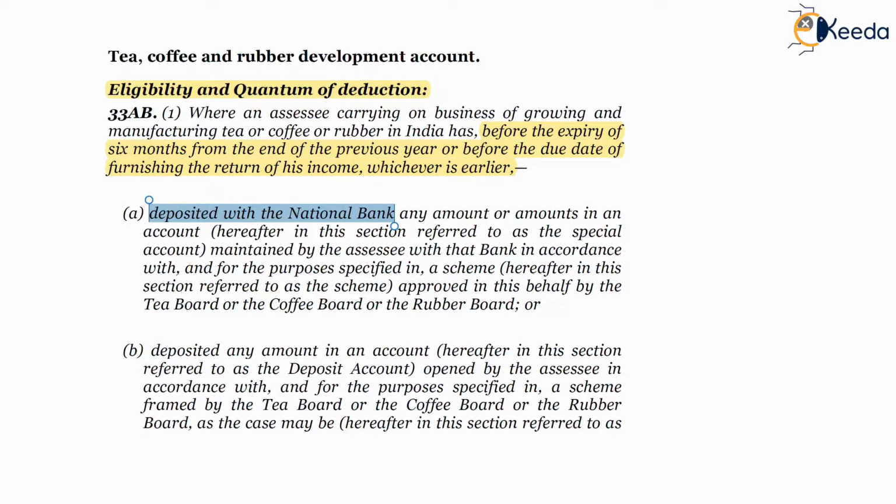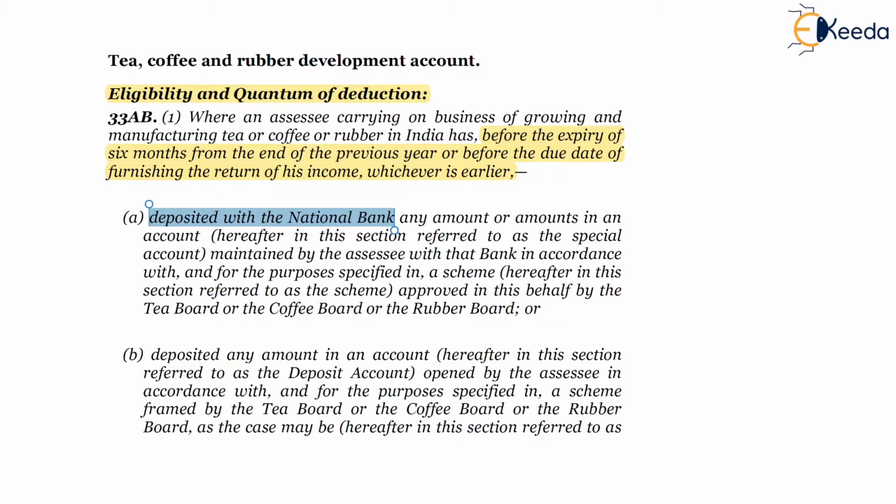National bank here means NABARD, the National Agricultural and Rural Development Bank. So an account is to be opened with NABARD, wherein the amount is deposited.